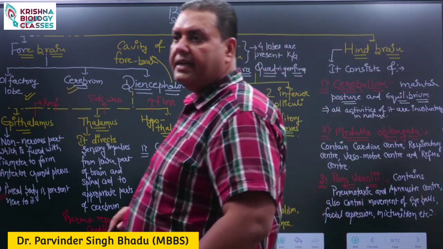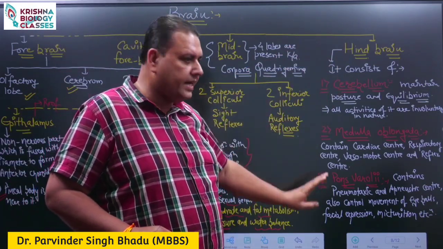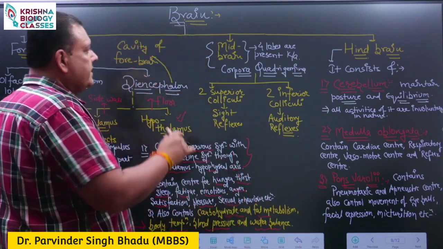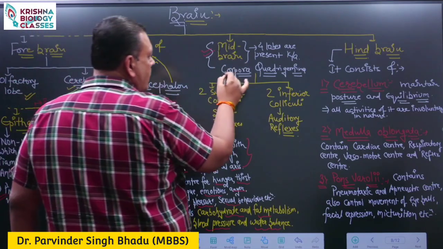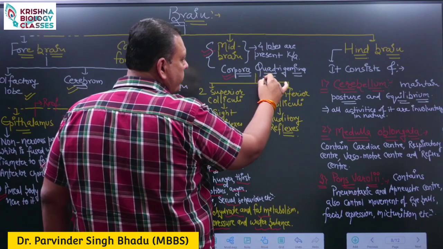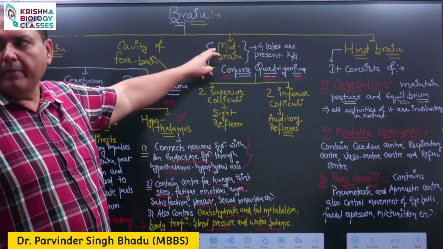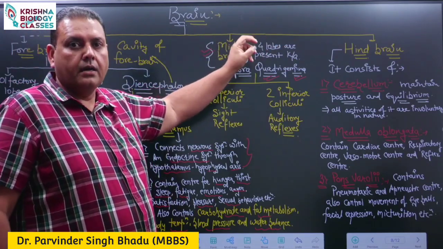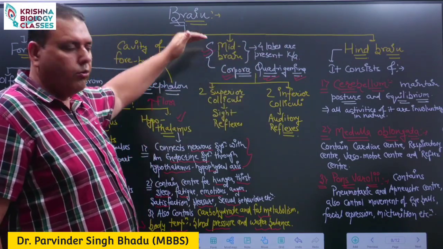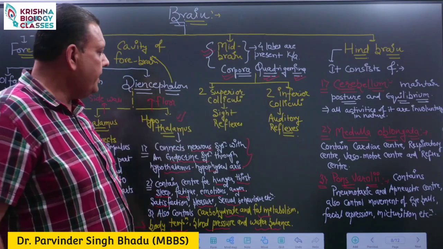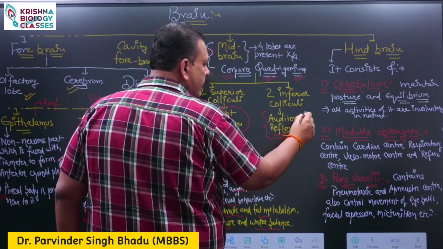Likewise, in the forebrain, inside the hindbrain also three regions are present. They are cerebellum, medulla oblongata and pons varolii. Whereas inside the midbrain, four lobes are present, which are together named corpora quadrigemina. Corpora means together, quadri means four, and gemina means lobes. There are two superior lobes and two inferior lobes. Superior are involved in the sight reflexes and inferior are involved in the auditory reflexes.